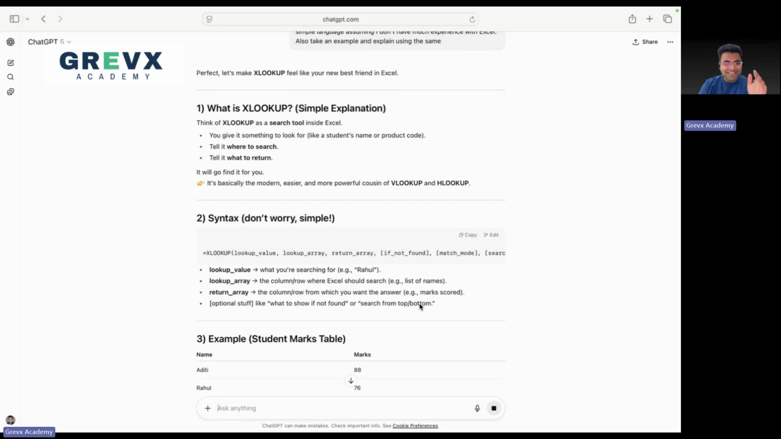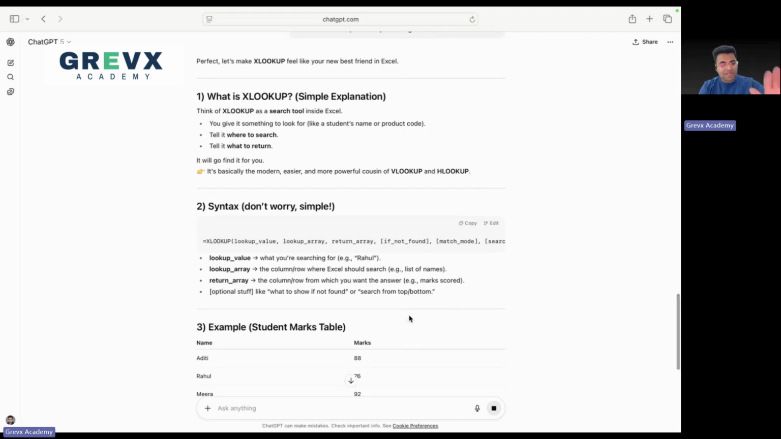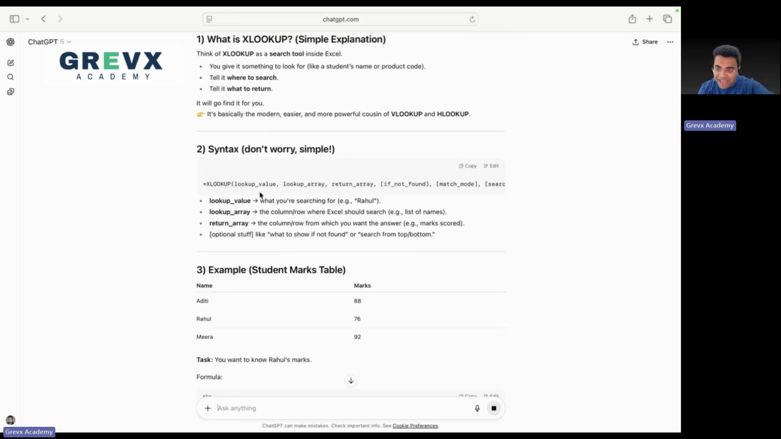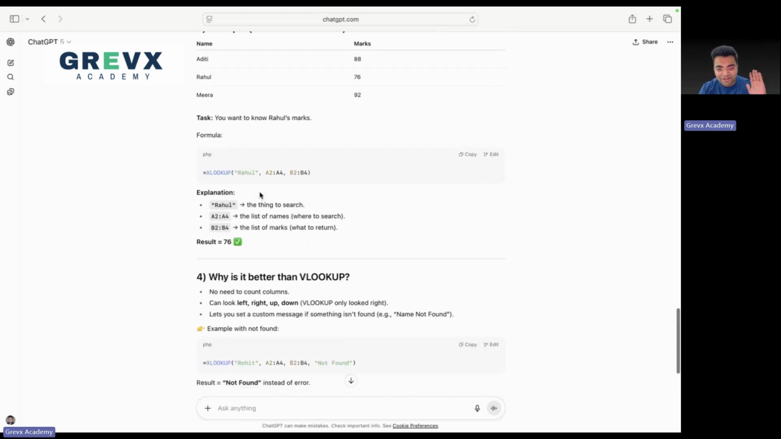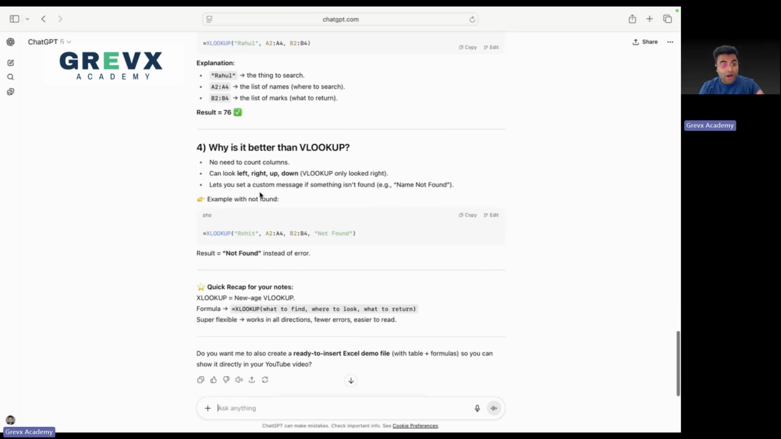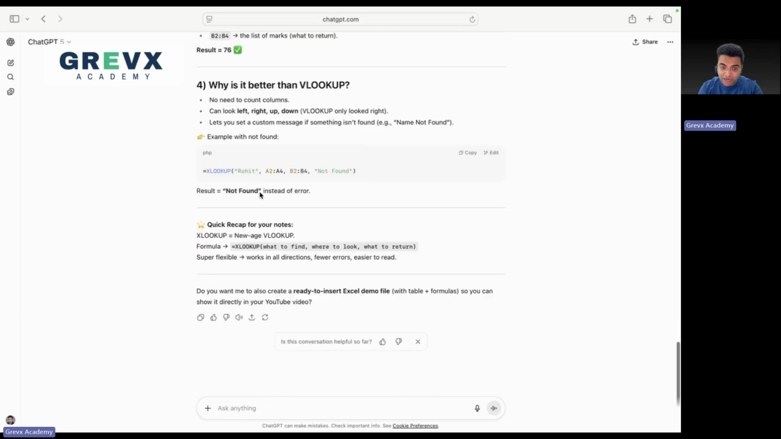Okay, great. So this is how GPT explains the XLOOKUP function, the syntax, the example and the related computation. Oh, amazing. Why is it better than VLOOKUP? This is great. All right, that was prompt number two.